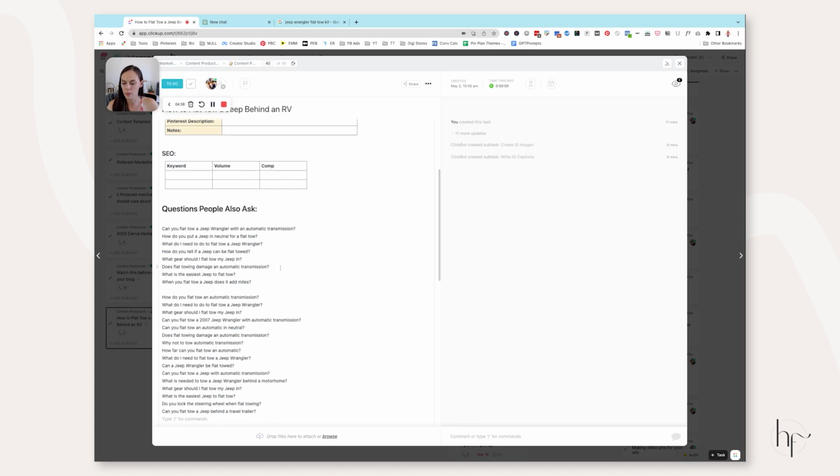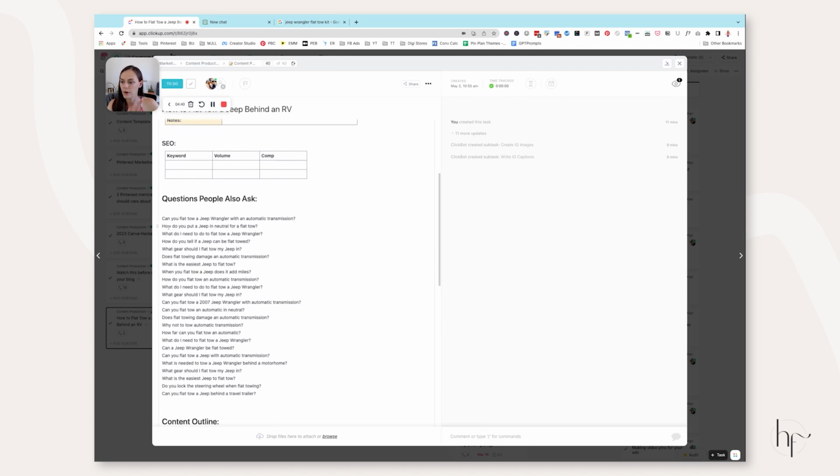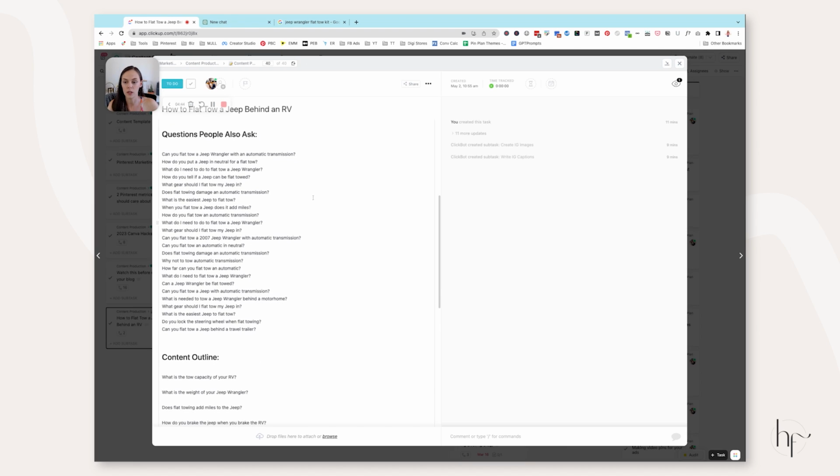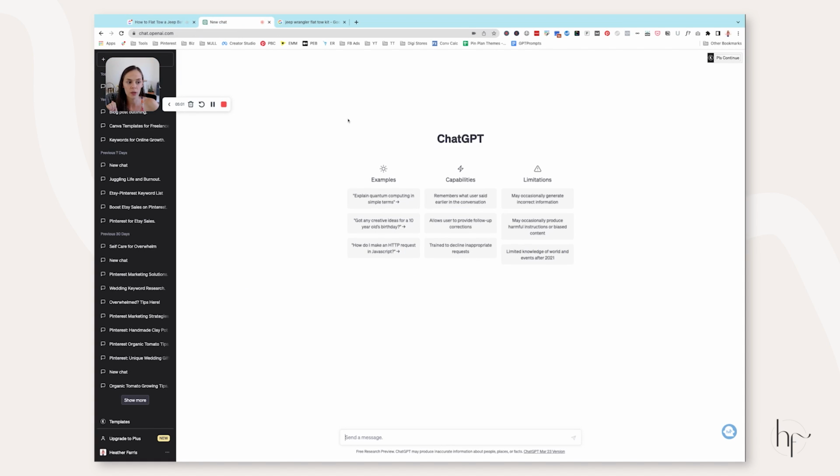All right, now that we have a number of questions here, we're going to come back to this later. However, we are going to start now looking at step 5. Step number 5 is actually your keyword research phase. So we have the people also ask questions. Those are considered keywords, believe it or not. We'll get to that in a moment, but what we're going to do is actually open up GPT.